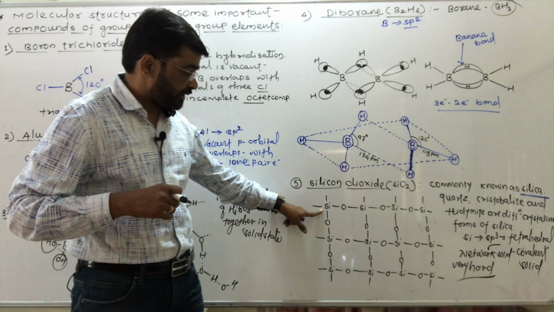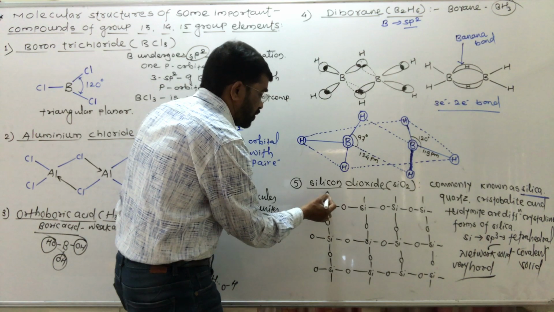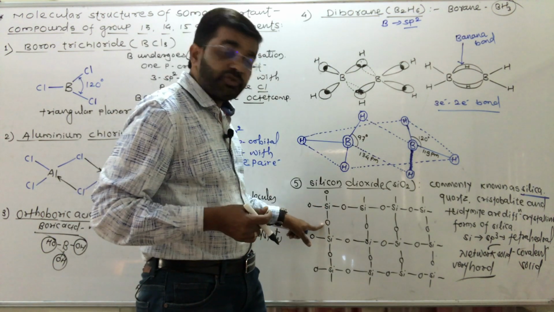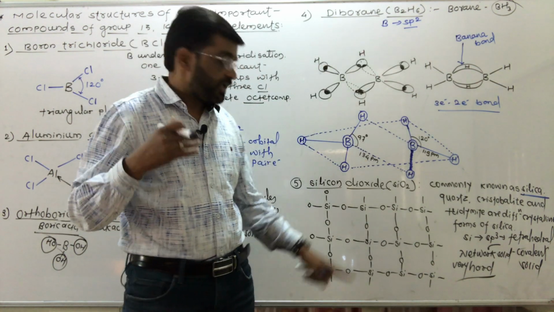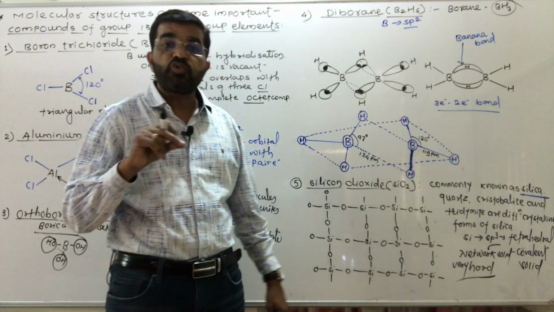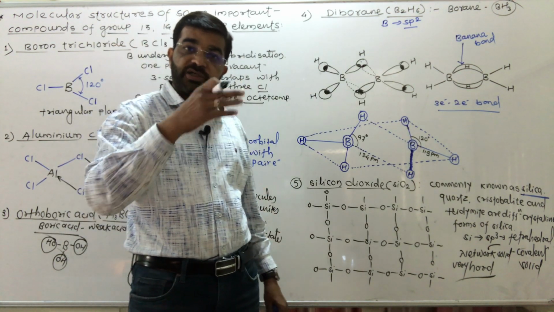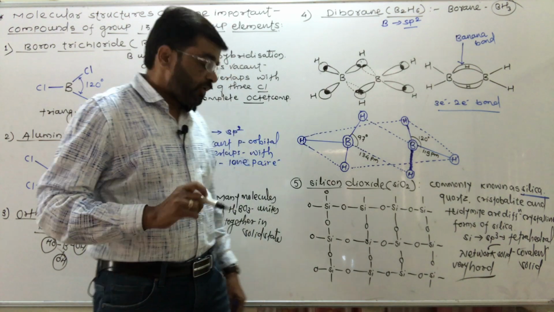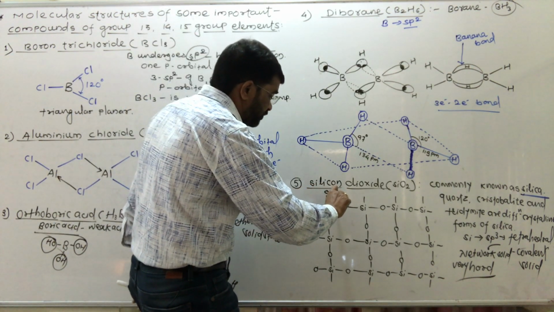Here you see silicon, and here oxygen, here also oxygen. So in this way each silicon atom is attached to 4 oxygen atoms. But in the formula we have taken 2 oxygen atoms. Why? Because in this network, giant structure, when we distribute the oxygen atoms to each silicon, it will get only 2.